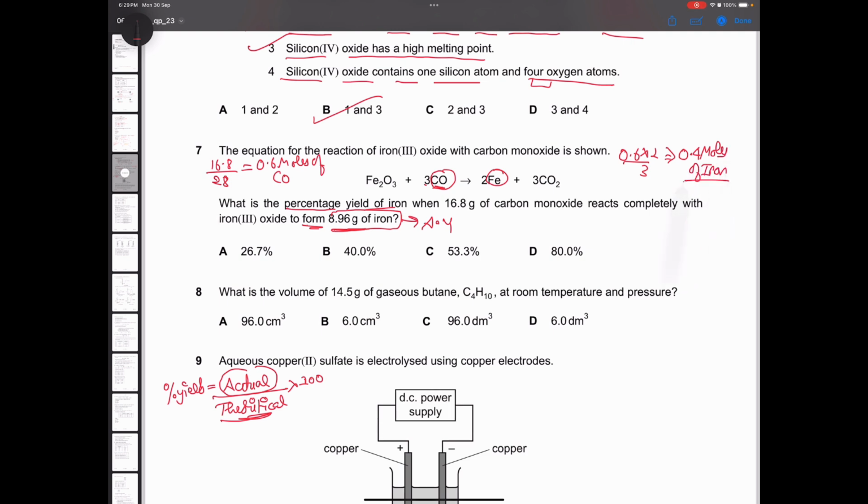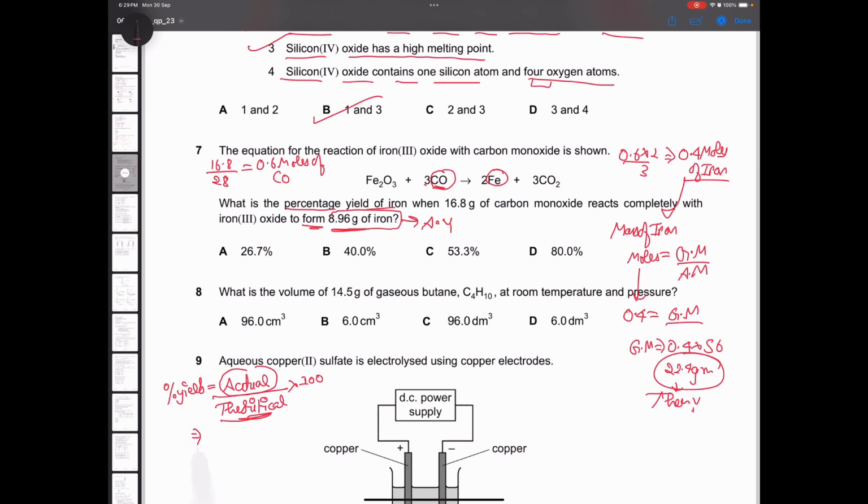Alright. Now we need to find the mass of iron. So we know that moles is equal to given mass by atomic mass. In this case, you know the moles, which are 0.4. Given mass you are trying to find. Atomic mass of iron will be 56, let's say. So given mass will be equal to 0.4 times 56, which is coming out to be 22.4 grams. So this is your theoretical yield.